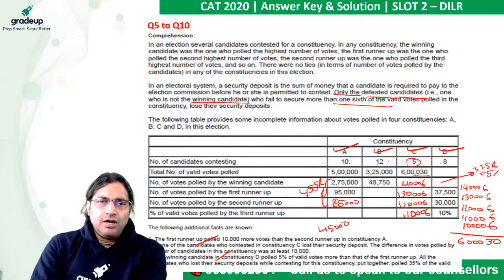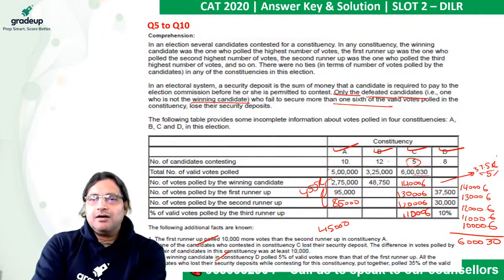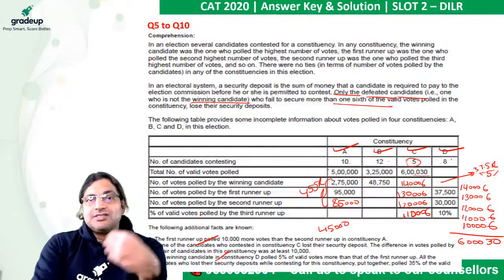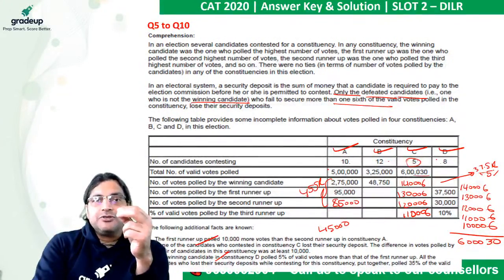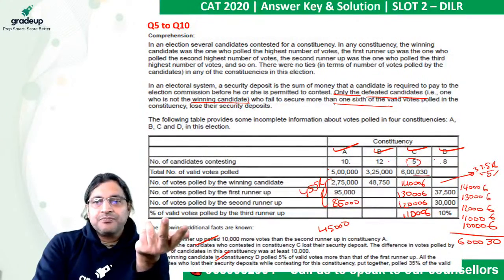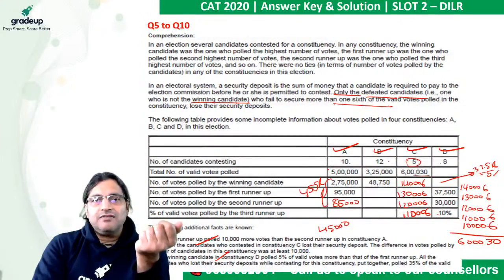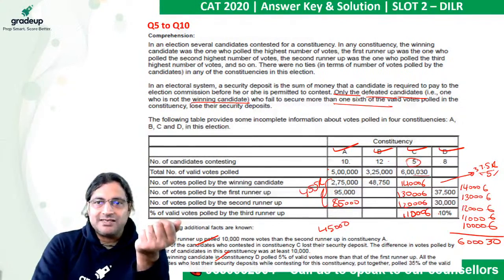Acha, all the candidates who lost their security deposit while contesting for this constituency put together polled 35% of the valid votes. So all those people put together who lost their security deposit got 35% votes. So those people who did not lose their security deposit must have got 65% of the votes. And mind you, this is 10%. So 1/6 of the total valid votes polled in percentage terms would be 16.67. So this person must have lost the security deposit because he got only 10%.